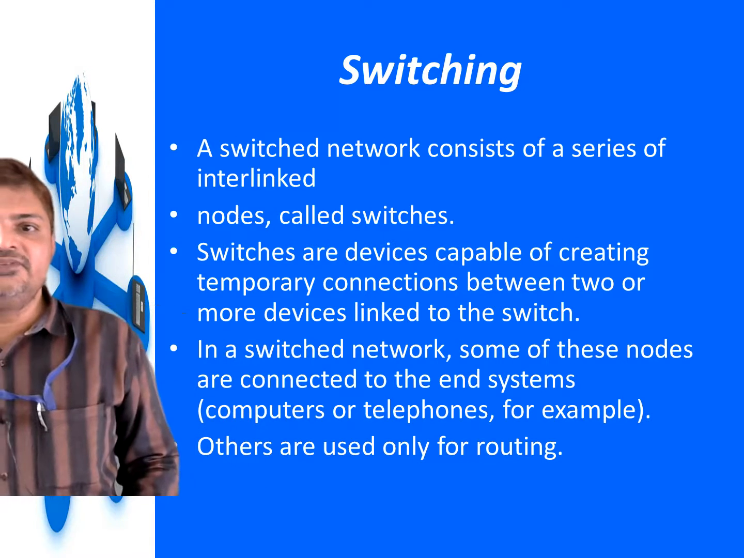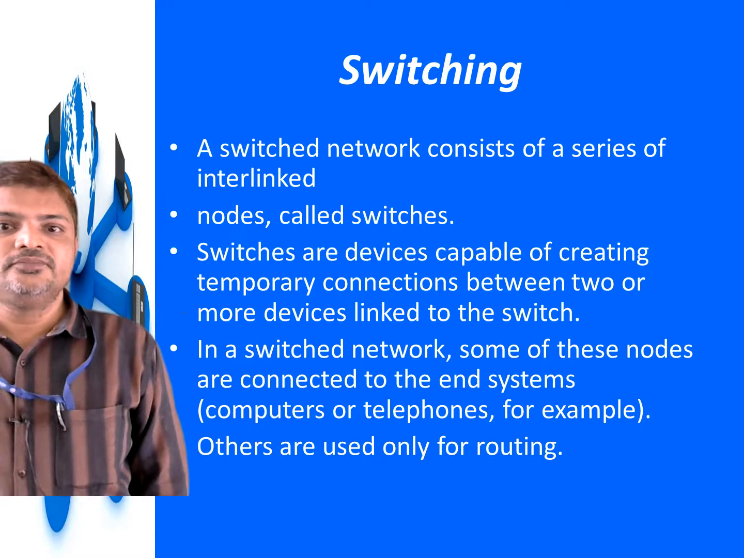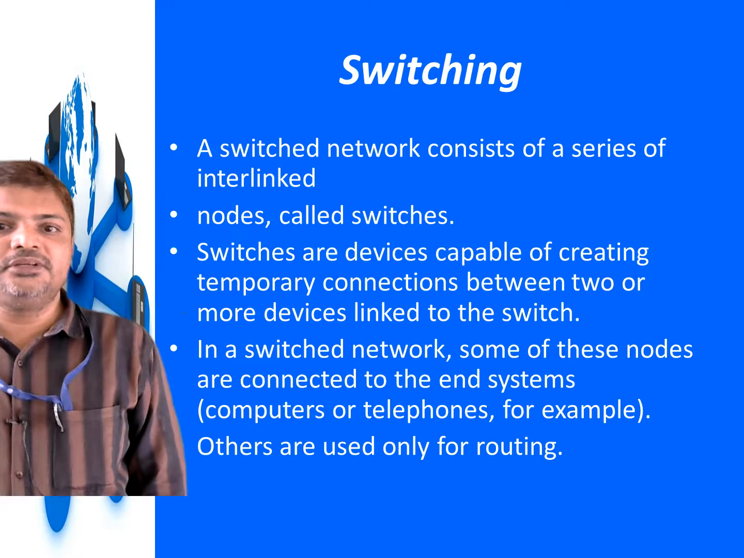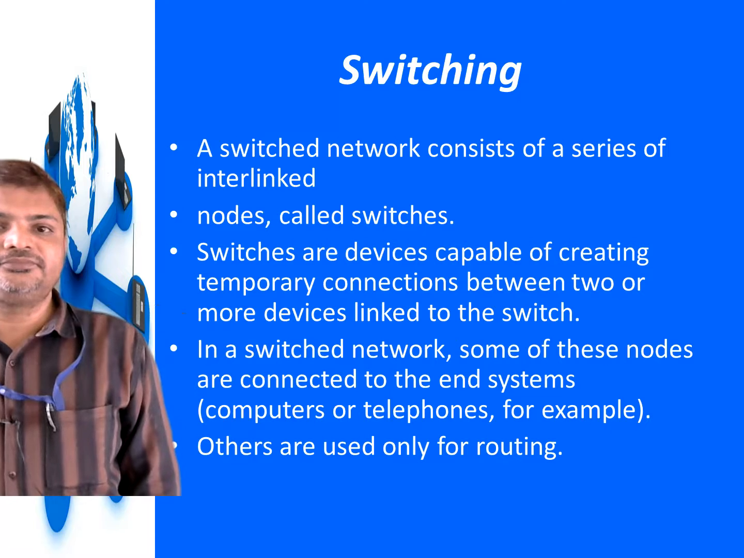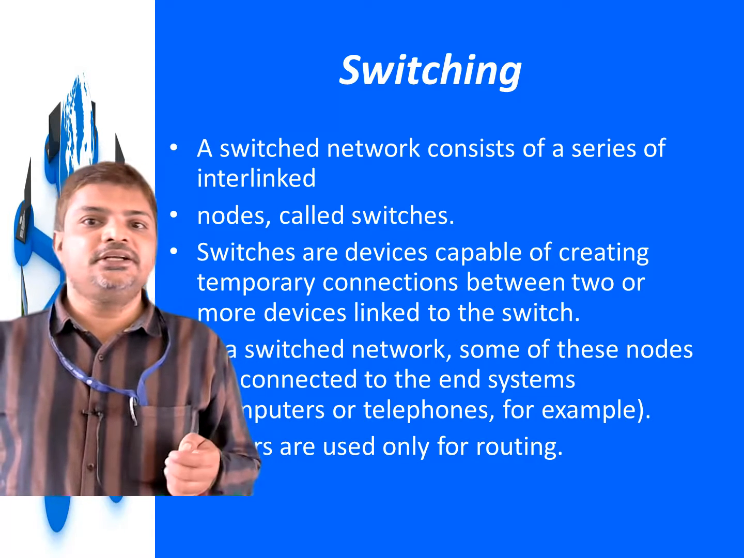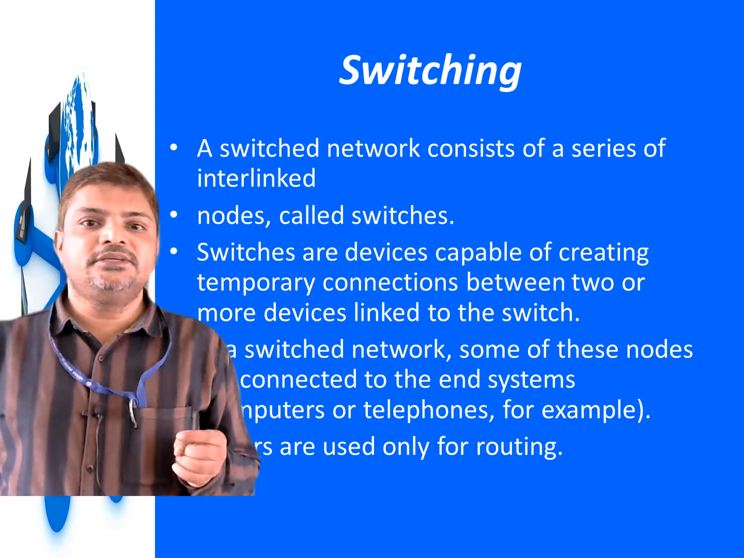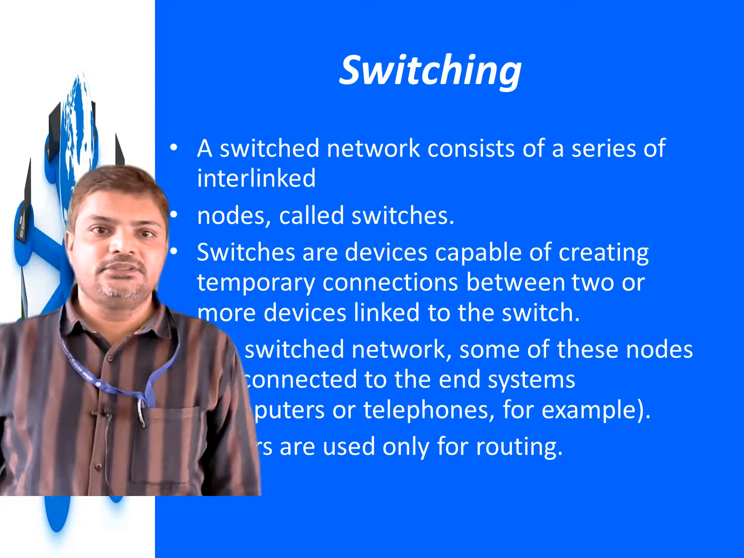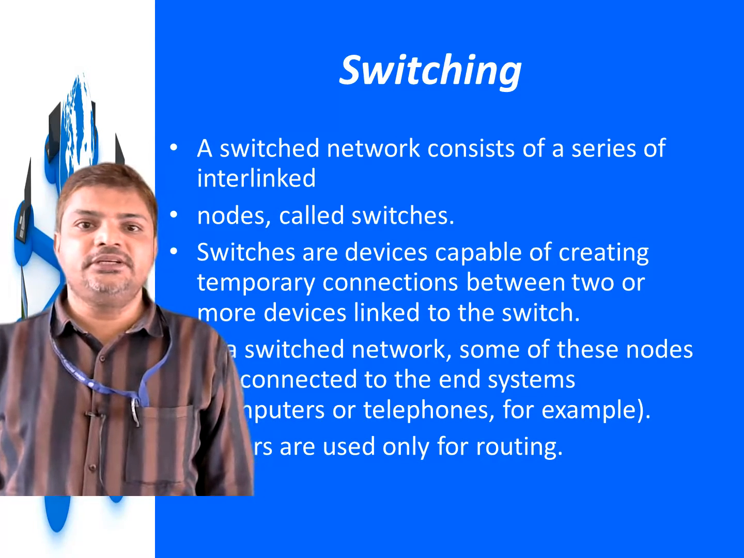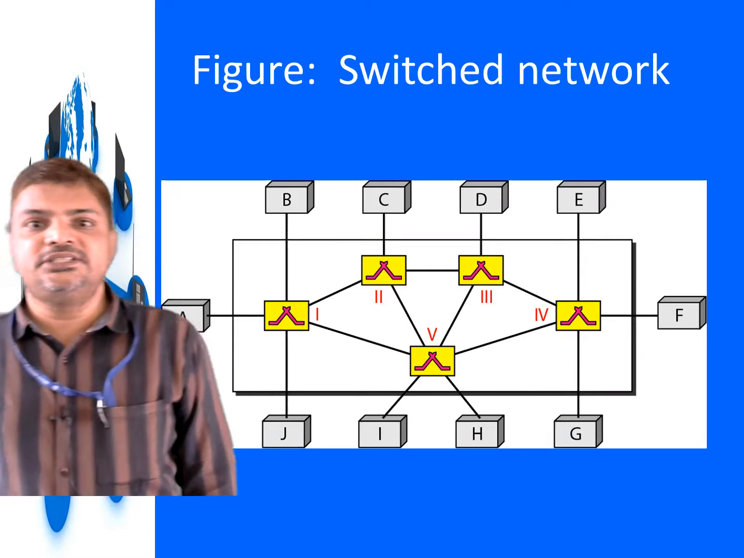In a switch network, some of these nodes are connected to the end system, a computer or telephone for example. Others are used only for routing. So some of these nodes are connected to the end systems such as computers and telephones, and some are used only for routing purpose, only for transmitting the data. So this is a switch network.